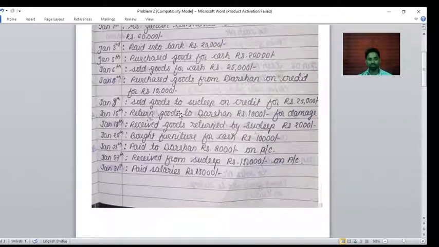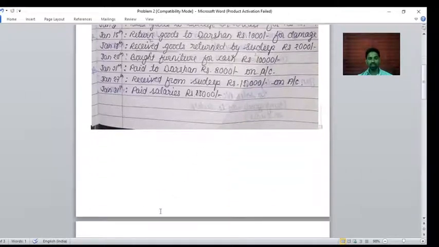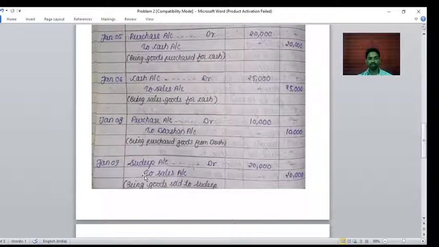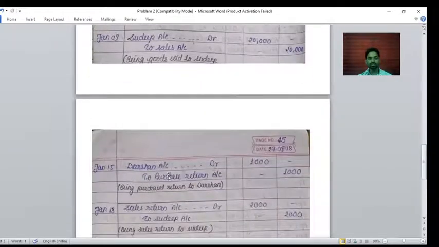In this transaction two accounts are affected, the purchase return account and the Darshan account. After returning, Darshan is going to receive, and purchase return is going to give. So see, Darshan account debit to purchase return account credit. Darshan account is the receiver, that's why it is the debit, because it is a personal account.